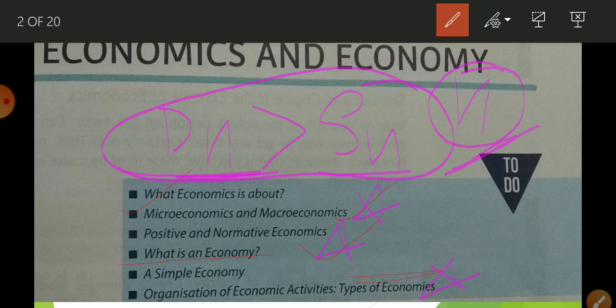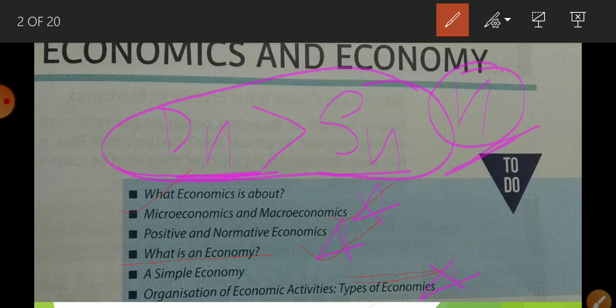Then we had learned what do you mean by economic problem. The economic problem is making choice in presence of scarce resources. And we all face this problem every day, but we are not familiar with the term, that we are facing an economic problem. Actually whenever we are making a selection, we are facing an economic problem.